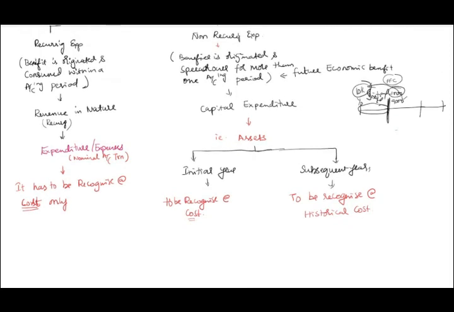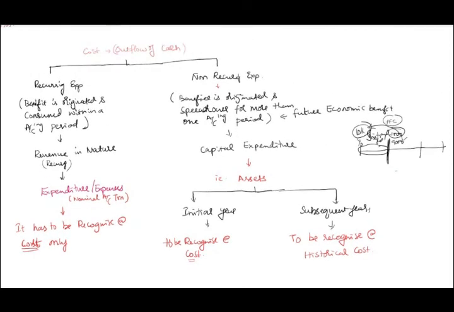So that means here cost means it is an outflow. That's expenditure here. That's correct. But that expenditure, that outflow of cash, is of two types. One is I will pay for recurring expenditure, or I will pay for non-recurring expenditure. Correct? So recurring expenditure means, my dear friends, the benefit is originated and consumed in the current period itself.